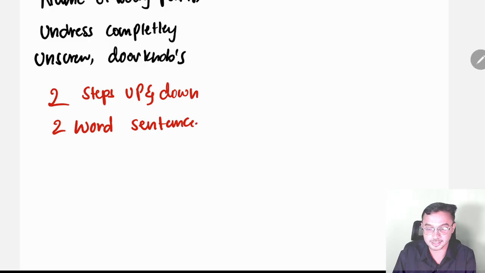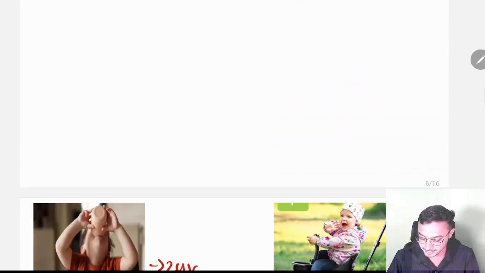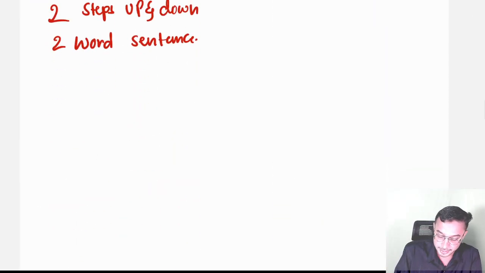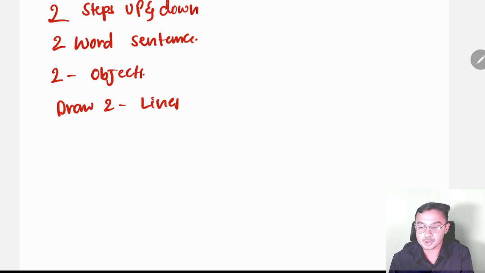Two word sentence. I am not using this line. Look at over here. One to two words, I am using this sentence over here. And next, two objects, and the child can draw two lines. Very important. Two steps up and down. Two word sentence. Two objects, and the baby can draw two lines.